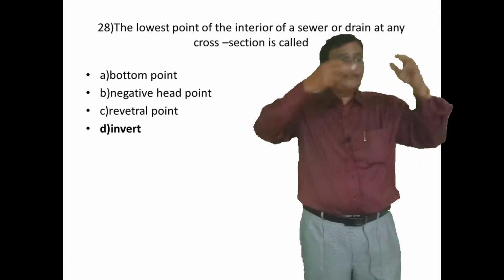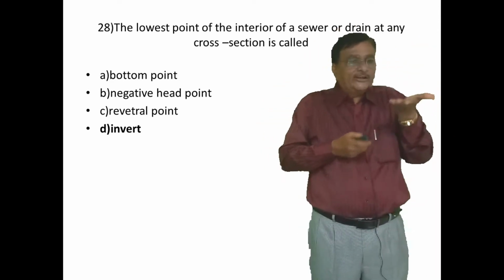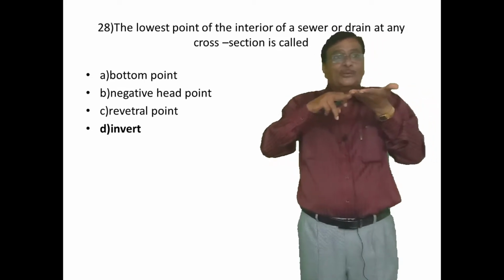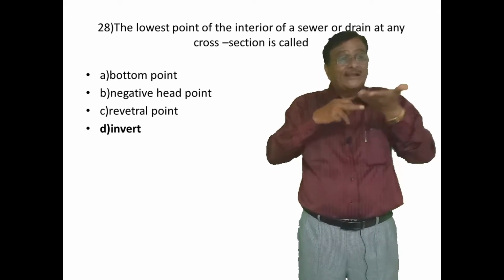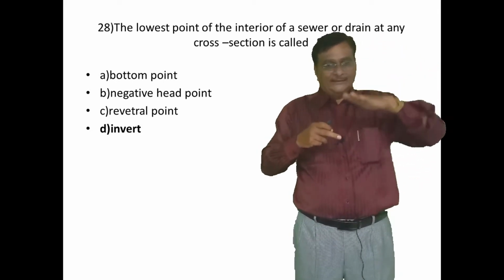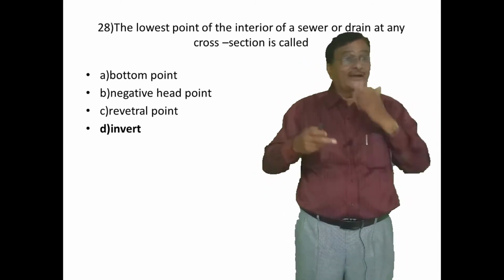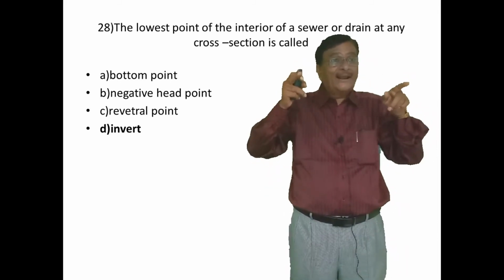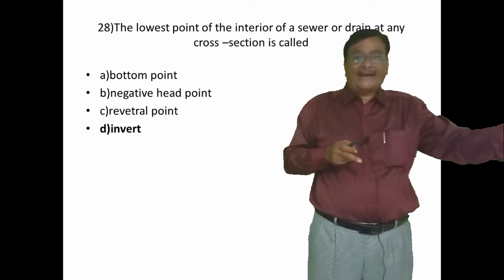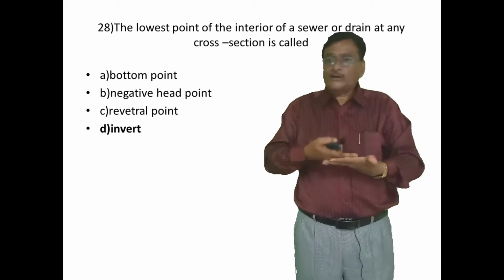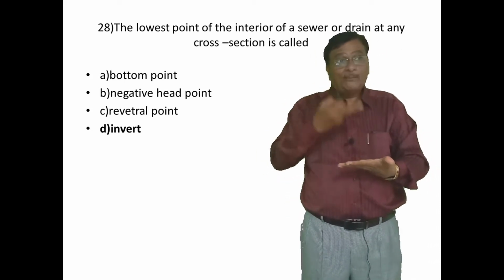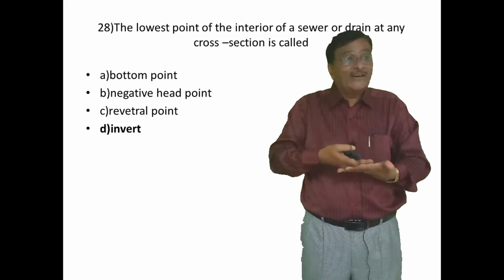If you take the sewer, there will be a top space, which I told you is left to accumulate the gases, then the top portion, the middle portion and the bottommost portion, correct or not? The middle and the bottommost portion is where the sewage is actually carried. I repeat once again, the bottom portion, the lowest point of the sewer.